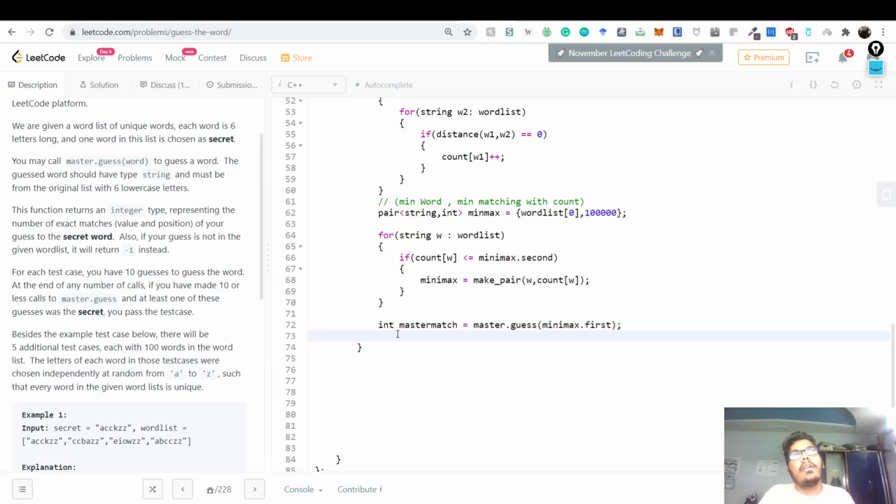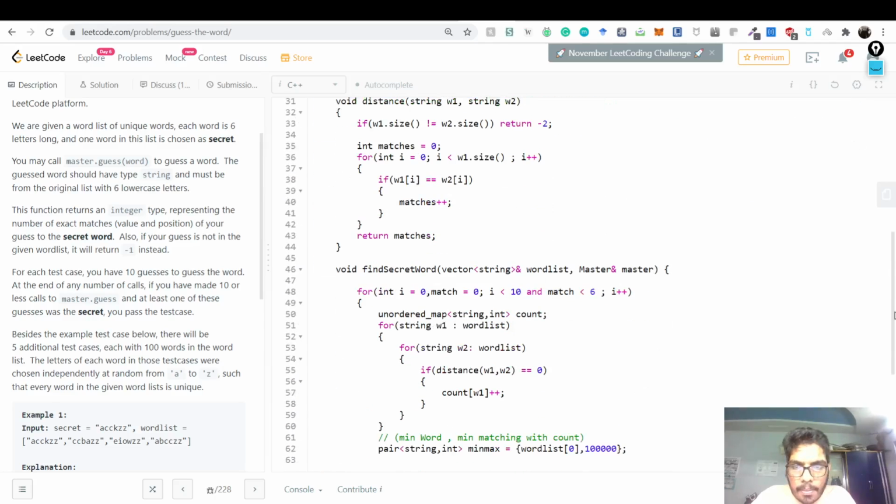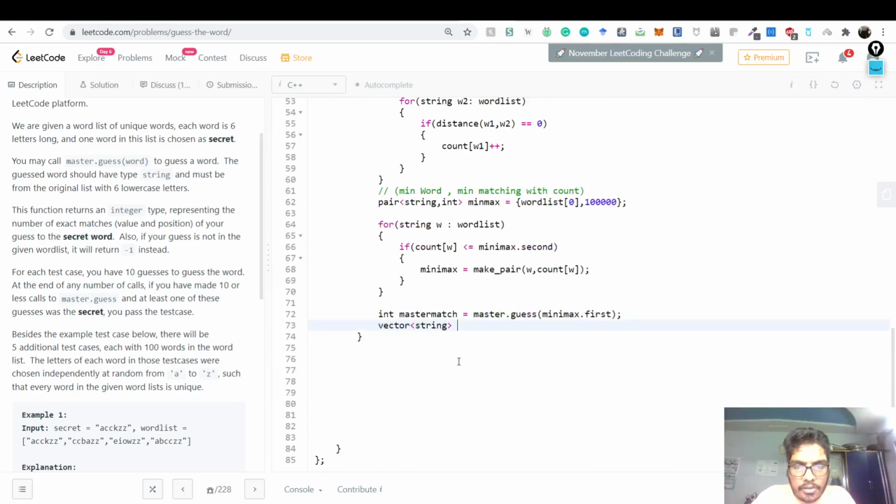Now we want to eliminate all the words. So we have this vector of string. What was the input? Is the word list also a vector string? Yes, the word list is also a vector string. Let's call it candidates. This is a vector of string, which is empty currently. But then what we could do is for string w in word list, right?